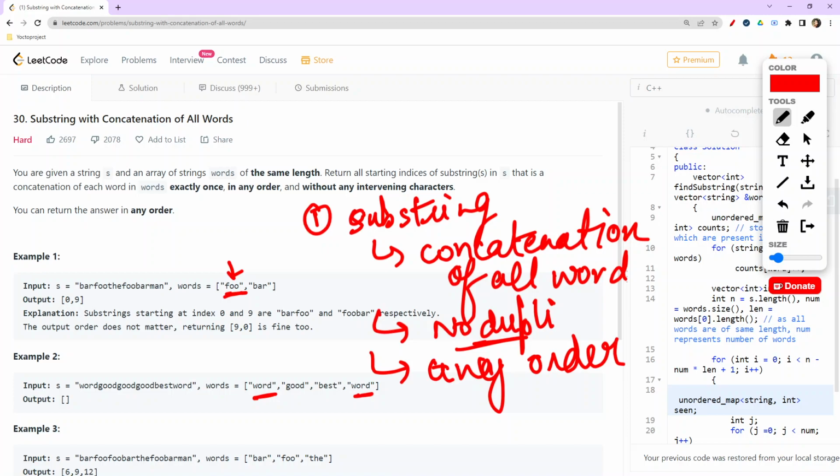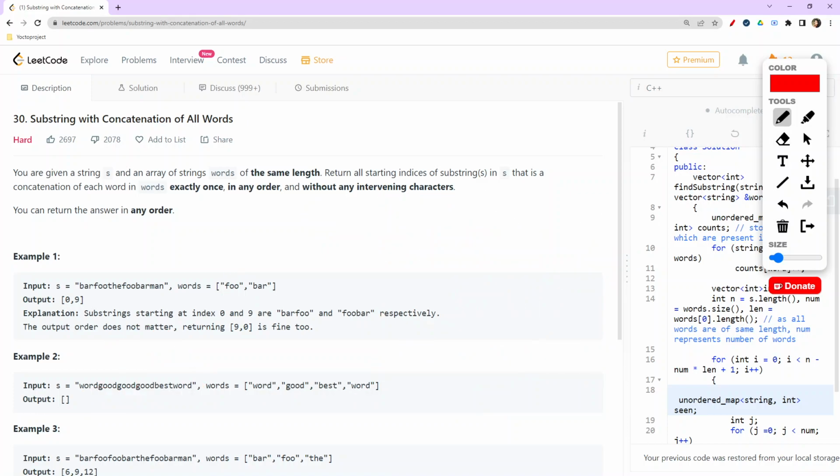Means if there would have been a string like word, good and then best, if we say this word, best, good, and one more is missing, right? If this would have been word, then it would have been a valid substring. But as nothing is here the way it should be, that's why we are required to return null. That is, no indices should be there.